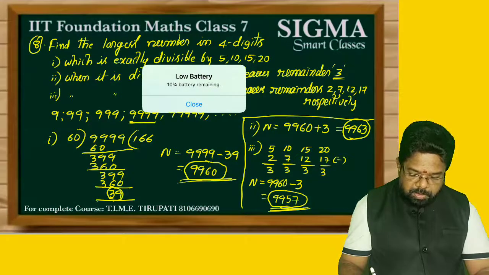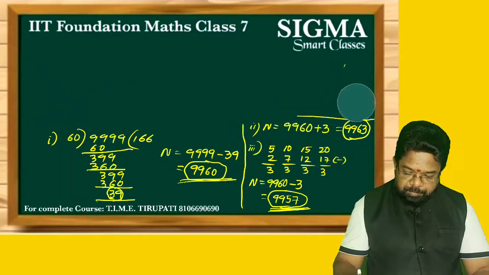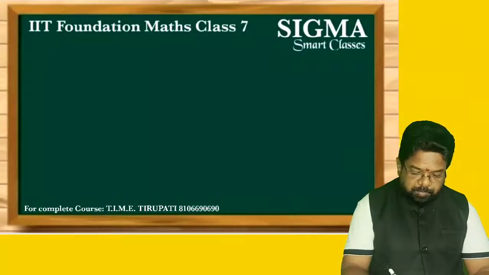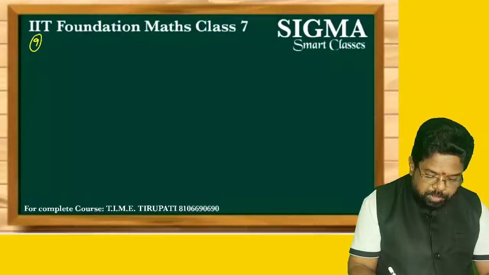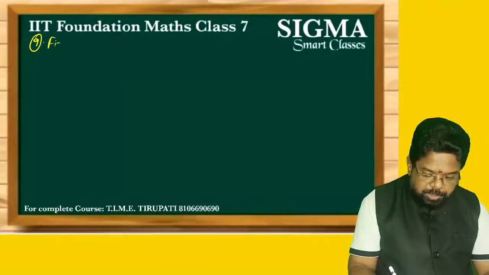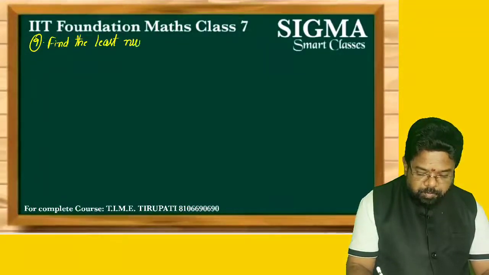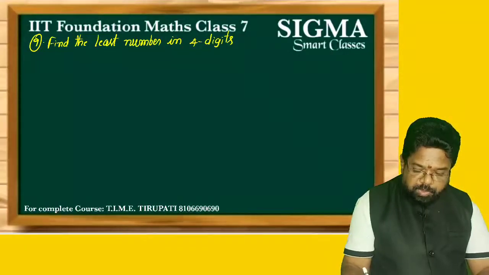Question number 9. Find the least number in 4 digits. Here again 3 examples are there. Find the least number in 4 digits.